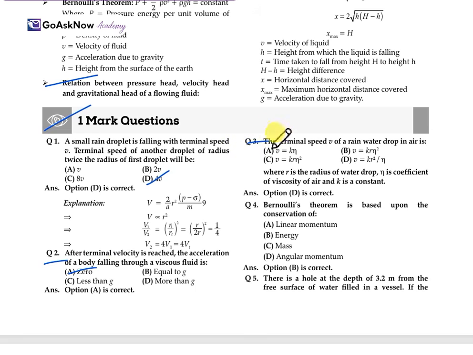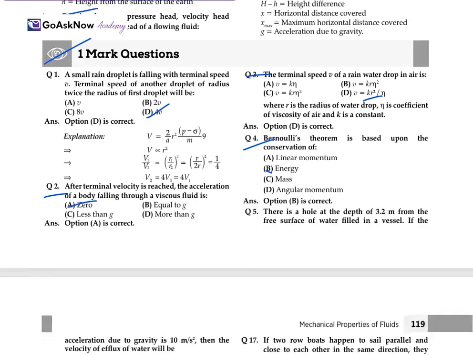Now, the terminal speed v of a rainwater drop in air is blank, where r is the radius of the droplet, eta is the coefficient of viscosity for air and k is a constant. So we have read that the terminal velocity v equals k r square upon eta. Bernoulli's theorem is based upon the conservation of energy. Energy is constant, so obviously option B is the correct one.